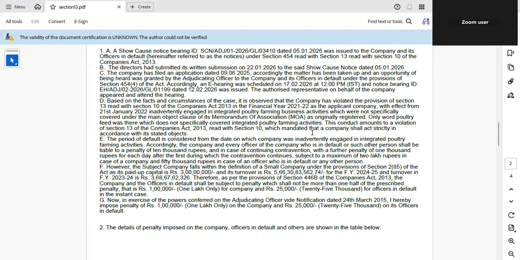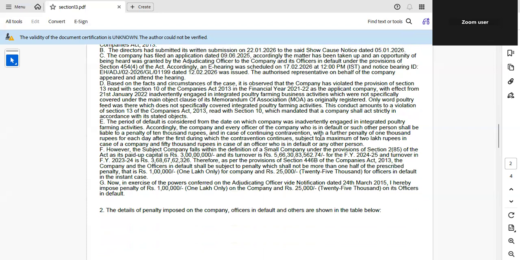Here is a very important point for the promoters, directors, and the professionals. Inadvertent activity counts, even if intent is irrelevant. Actual conduct matters.